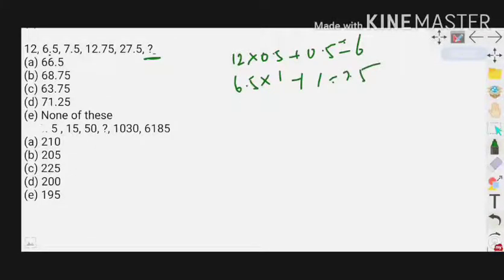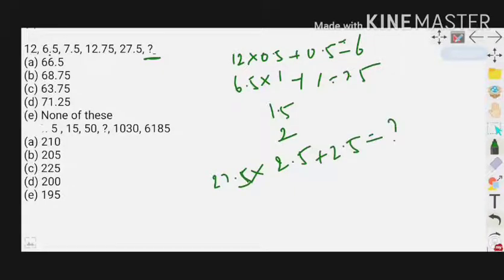So 0.5, 1, and we may expect the next steps are 1.5, 2 and 2.5. So 27.5 into 2.5 plus 2.5, that should be our answer. If we do this, the answer is 71.25. Option D is the answer.